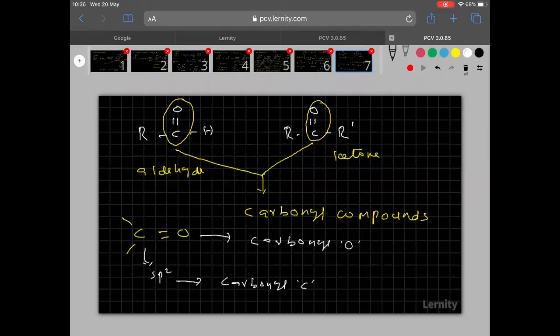And remember, since the hybridization is sp2, the bond angle will be 120 degrees. So please copy quickly.